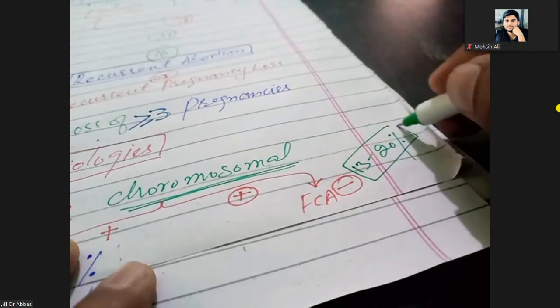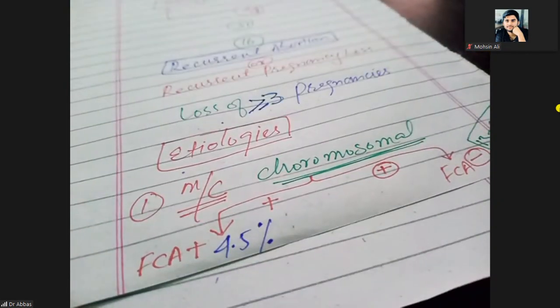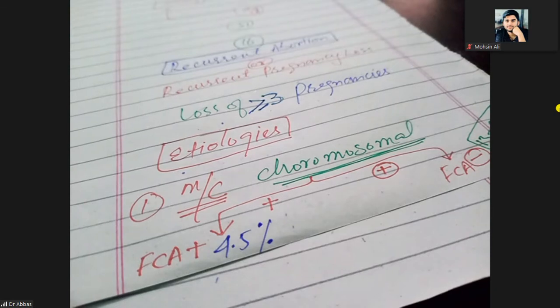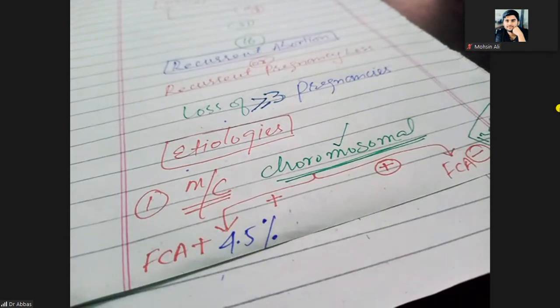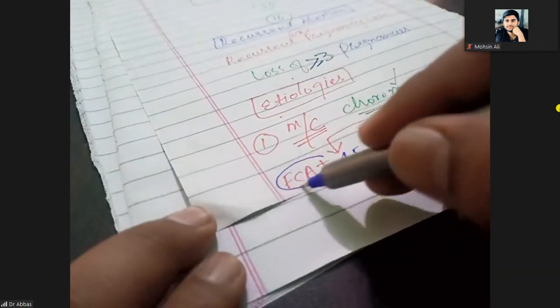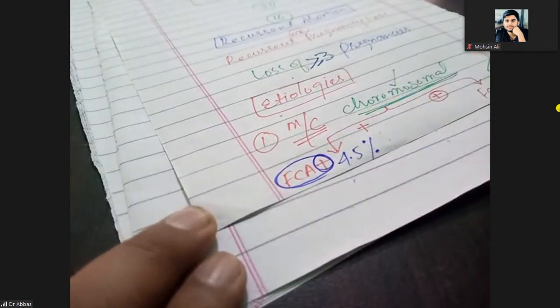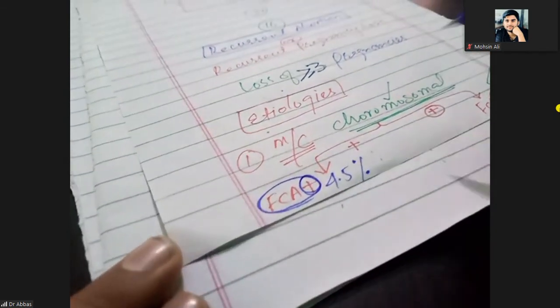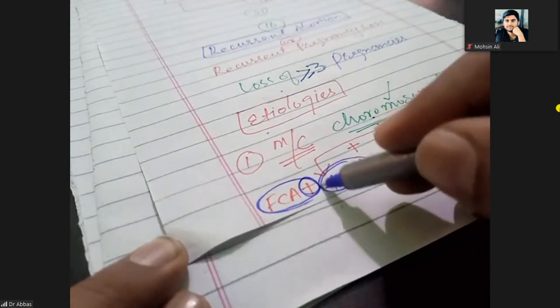What does it mean? I repeat it, don't worry. The most common cause of recurrent pregnancy loss is the chromosomal defect. So for a fetus who has the chromosomal defect, if fetal cardiac activity is present, keep in mind, a positive sign, then chances of recurrent abortions are 4.5%.